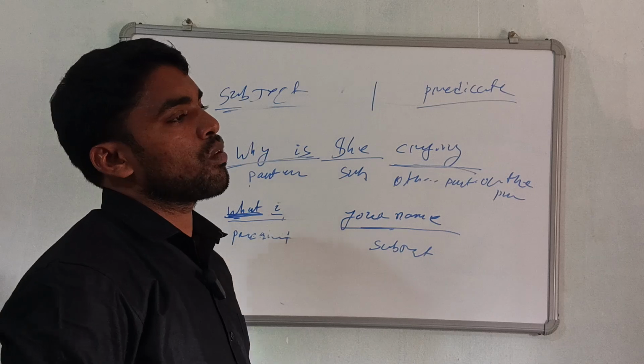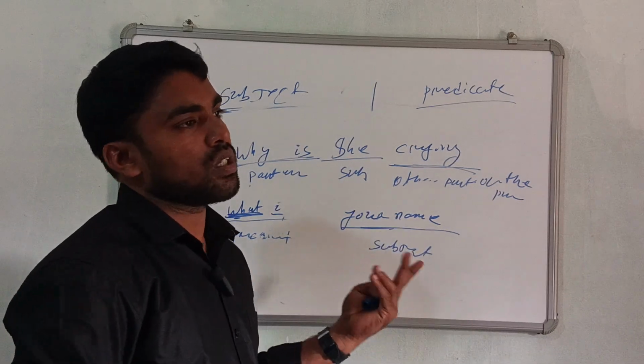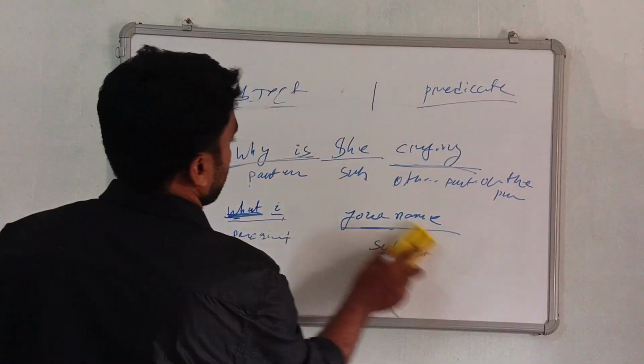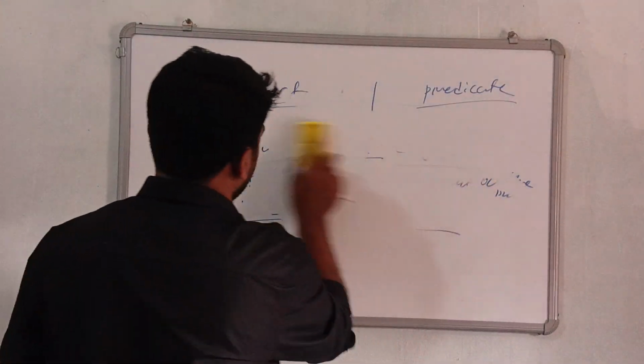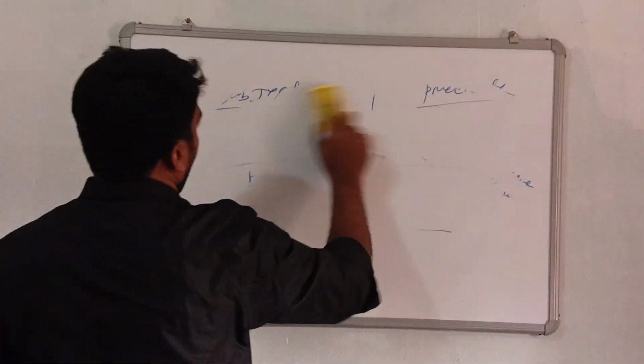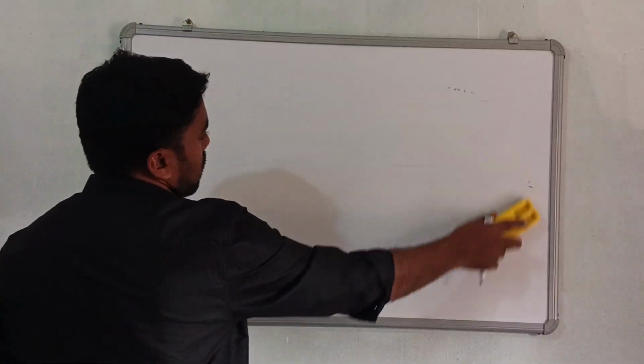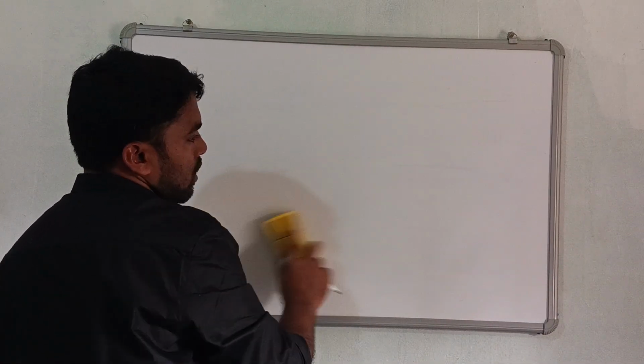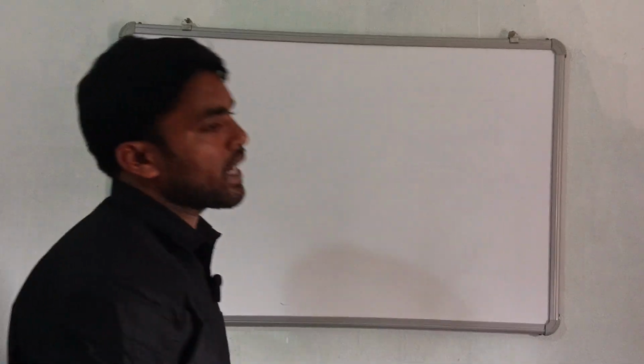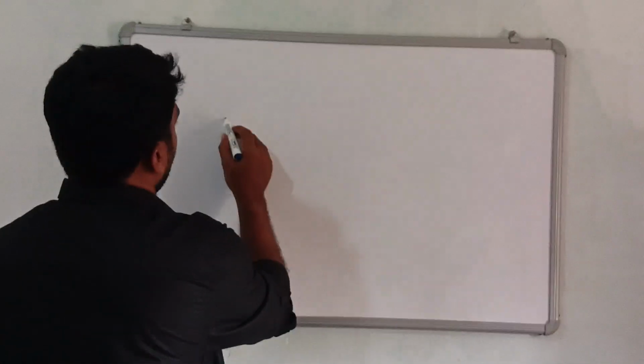Then another example is: how wonderful the image is. "How wonderful" is the predicate and "image" is the subject, and "is" is also another part of the predicate.